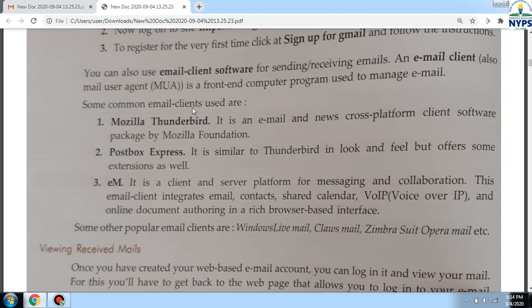So here some email clients are given. Mozilla Thunderbird, an email and news cross-platform client software packaged by Mozilla Foundation. Postbox is just like Thunderbird, but it offers some extensions also. EM is a client and server platform, messaging and collaboration.